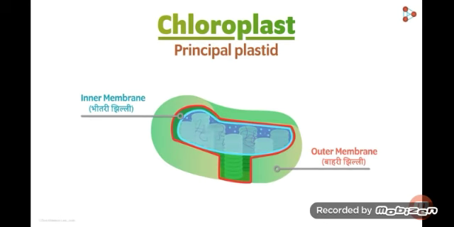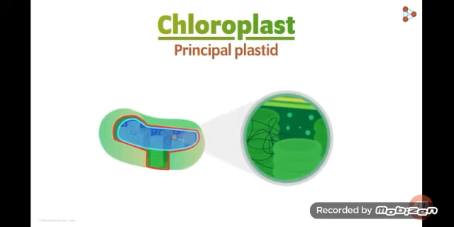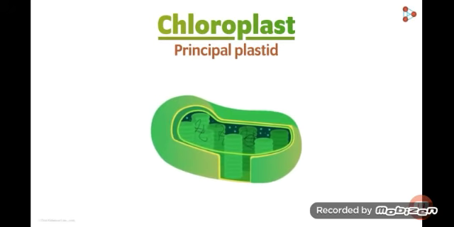Chloroplast is a double membrane bounded structure. Its outer membrane is protective in nature, while the inner one encloses the matrix inside. This matrix is named as stroma. It contains protein, lipids, enzymes, and the genome of the chloroplast. The most vital part of the chloroplast is its own DNA and the ribosome. That's the reason that it can replicate itself in the cell without depending upon the other organelles.